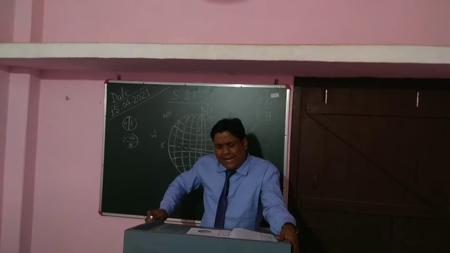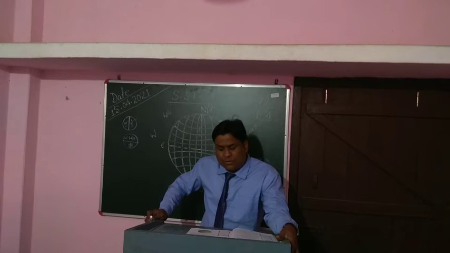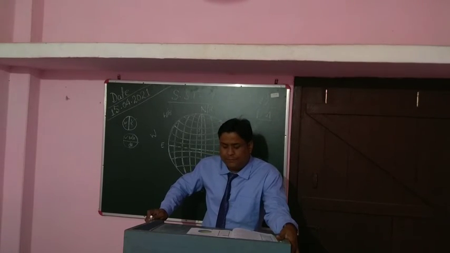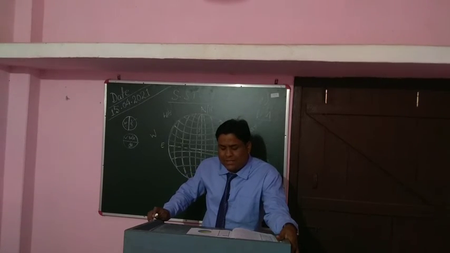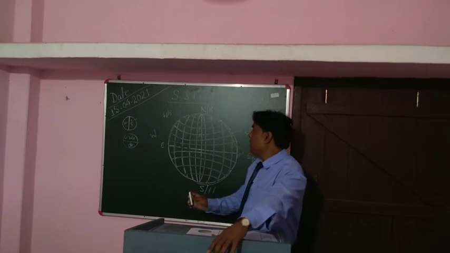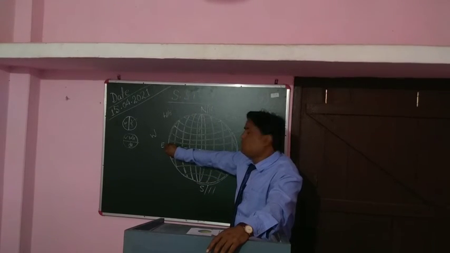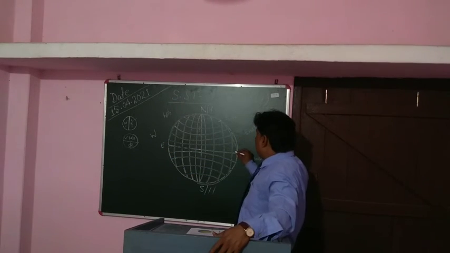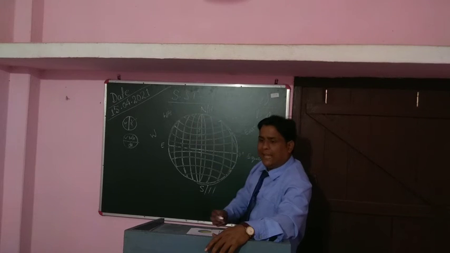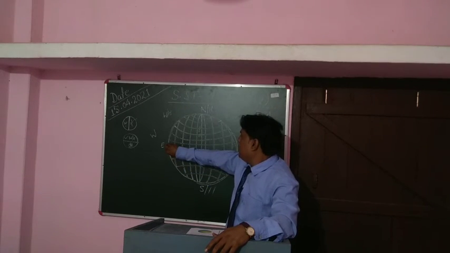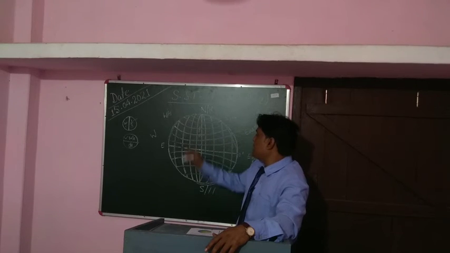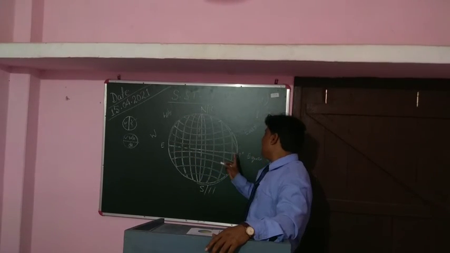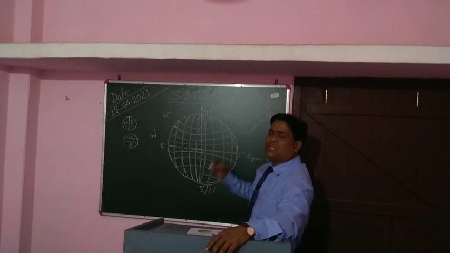The International Date Line, IDL, roughly follows the 180-degree longitude. This line marks the place where the calendar date changes from one day to the next day. If it is October 20 in the west of the IDL, then it will be October 21 in the east. What does this line say? Suppose today it is the 15th of April here, then there it will be the 16th. There will be a difference of one day. If in the western part of the International Date Line it is 15th April, then on the same day here we will have the 16th April.